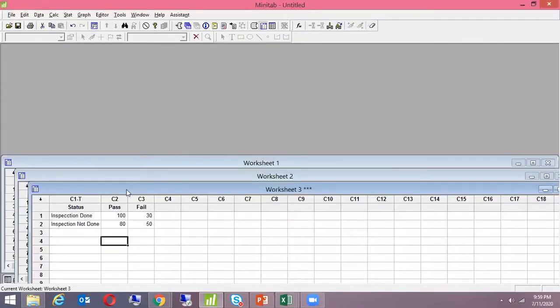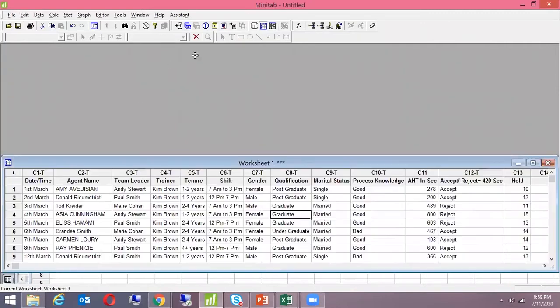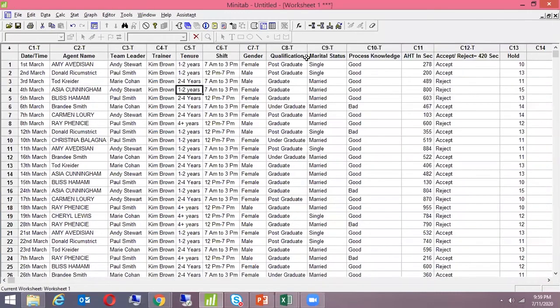So I am in Minitab, and this is the data that I have. First of all, I will do a normality test. And normality is to be done in case of discrete or continuous data.